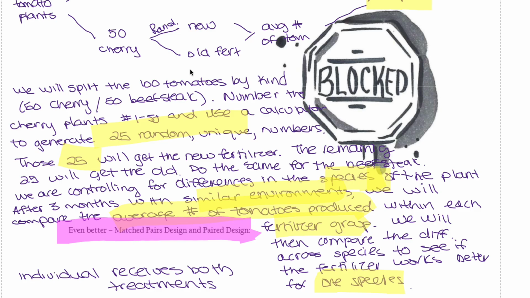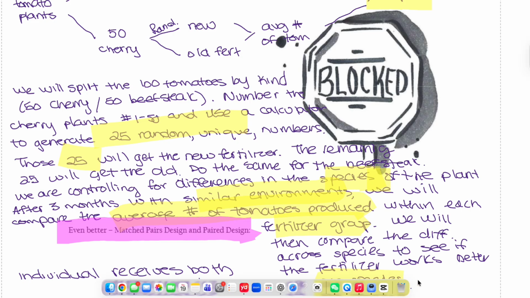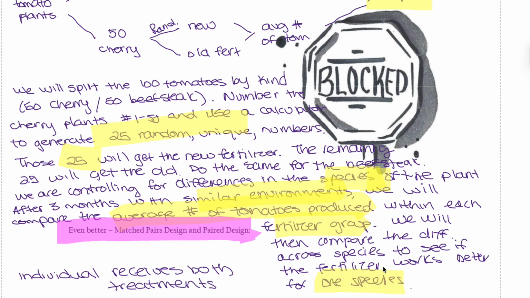After 3 months, with similar environments, we will compare the average number of tomatoes produced within each fertilizer group. We will then compare the difference across species to see if the fertilizer works better for one species. So I think that is very important. At the end, you want to re-emphasize the purpose of blocking variables, to block the species in this case, and you want to compare the results to see if it makes a difference or not.